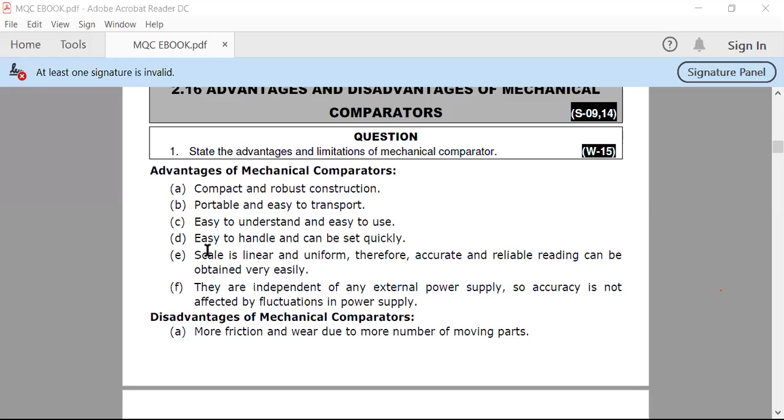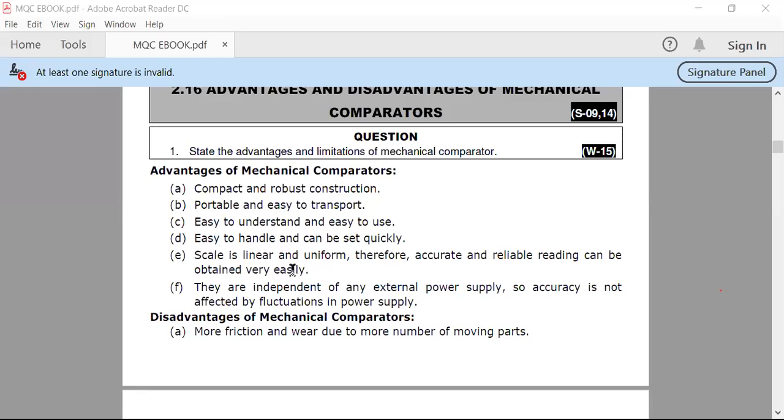They are very easy to handle and can be set quickly. Setting them at the zero position for various types of measurement is also very simple. For multiple testing, you can easily set them at the zero position. The scale is linear and uniform, therefore an accurate and reliable reading can be obtained very easily.